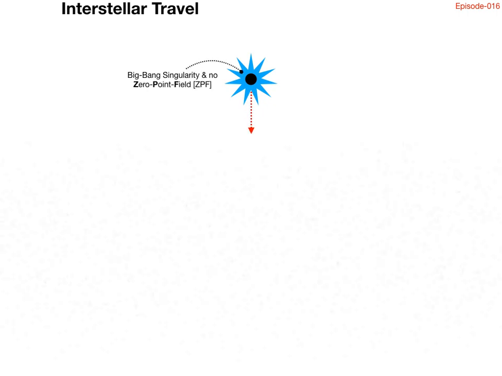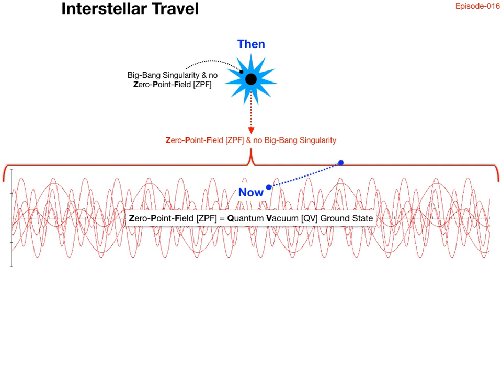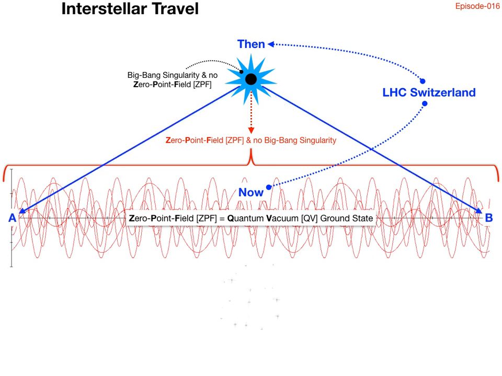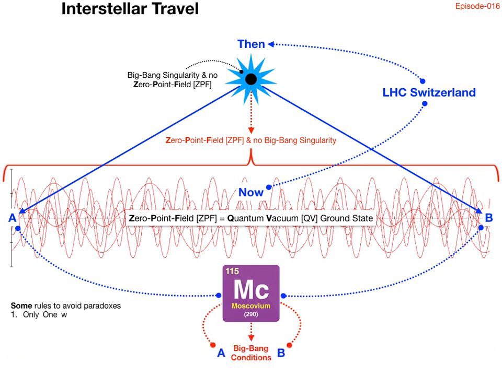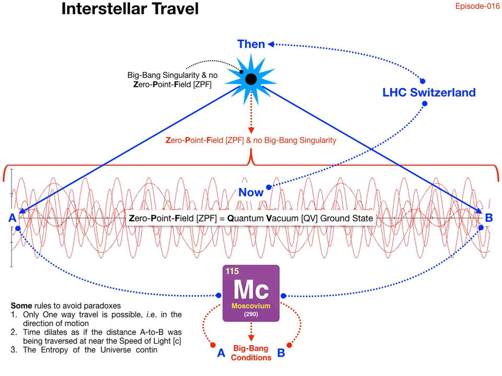Let's begin by looking at the change in the quantum vacuum from the Big Bang to the present day. We know from claims by the Large Hadron Collider team in Switzerland that reproducing the conditions of the Big Bang have already been experimentally accomplished. The fact that humanity is able to achieve this at our current level of technology is a guarantee that a more advanced civilization elsewhere in our galaxy must also be capable of similar achievements. However, the claims of Bob Lazar permits the latitude for space alien Martians to accomplish this, but without a particle collider and in a more efficient manner.